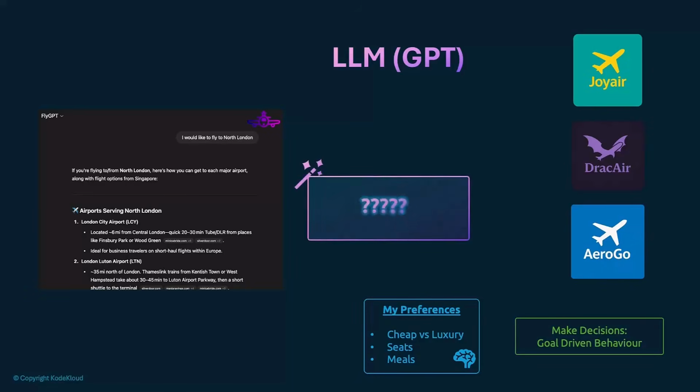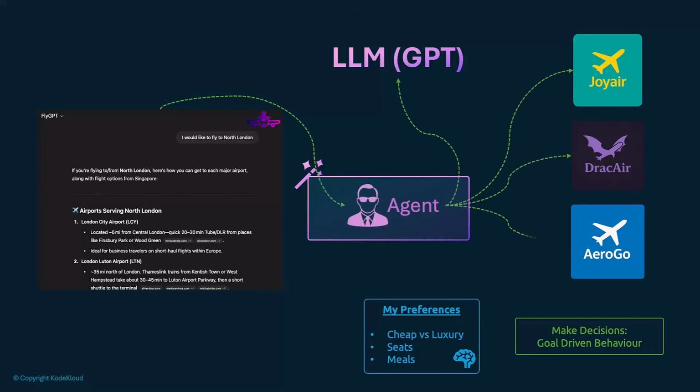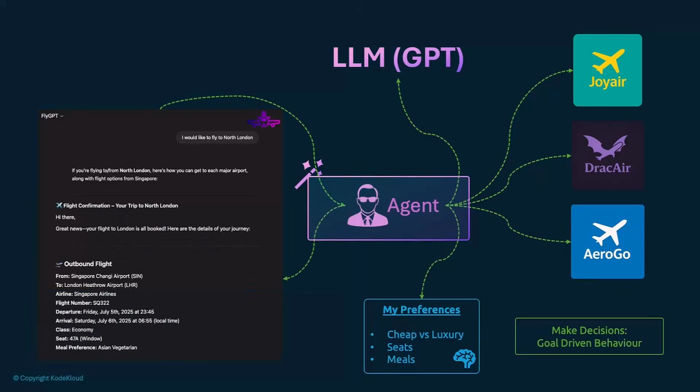So we need something magical, something that can do that for us. And what is that? Those are called AI agents. AI agents are able to interact with third-party platforms or websites, gather information, and combine that with the memory that it has based on our previous conversations, and then interact with an LLM, which is a real AI here, to make a decision for me. And that magical thing is known as an AI agent. An AI agent can interact with third-party tools, have its own memory, and interact with an LLM and go back and forth between these operations multiple times to eventually be able to have enough knowledge to make a decision for me, and then also take an action to book a flight for me and not stop until it's done that job. That's what an AI agent does.